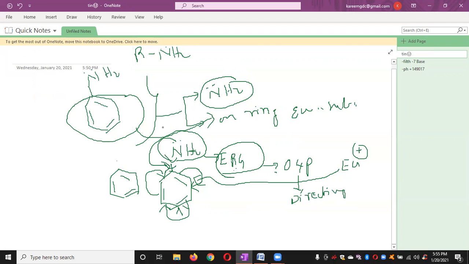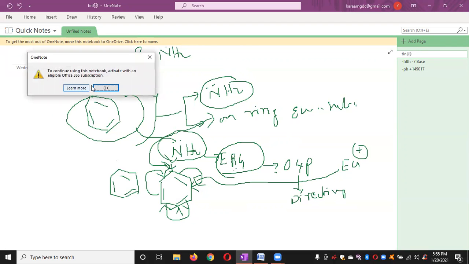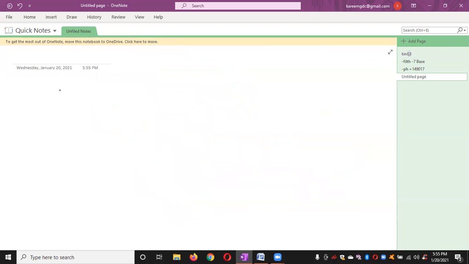Okay, next page. Just recall the resonance, which you have already learned in previous classes. The lone pair of electrons comes here, then this double bond shifts to the ortho carbon.